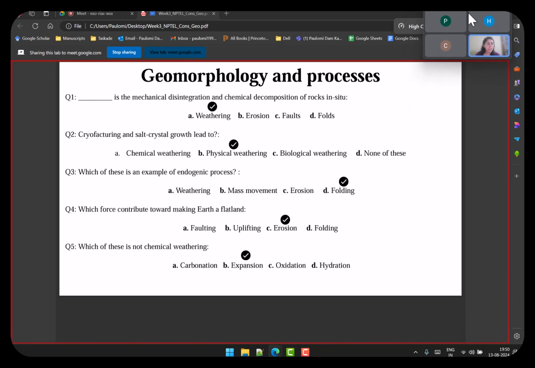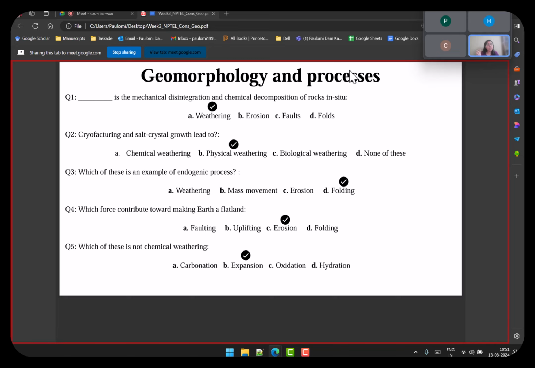Yeah, you have endogenic process and you have exogenic process. Now endogenic processes are basically forces from within the earth's crust that come up as the lands and hills. So they are trying to make earth discontinuous in its landform. But when you have erosion, or these exogenic processes, erosion is basically taking up a strip of layer or top layer, or you have weathering which breaks away part of the rocks. So it's basically trying to make earth a flat land.